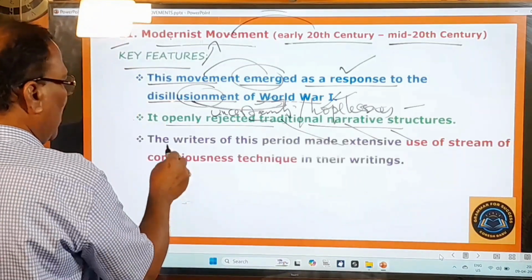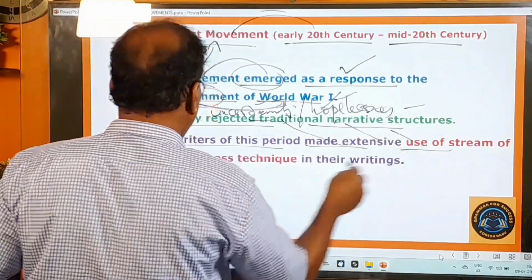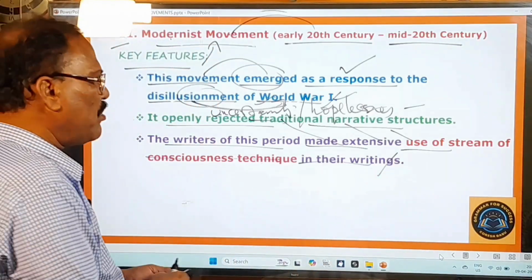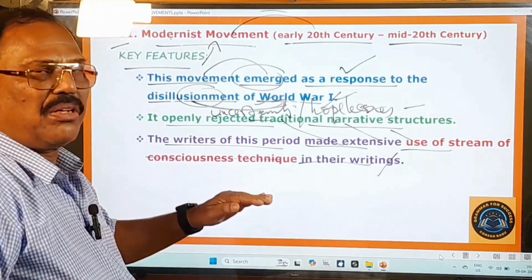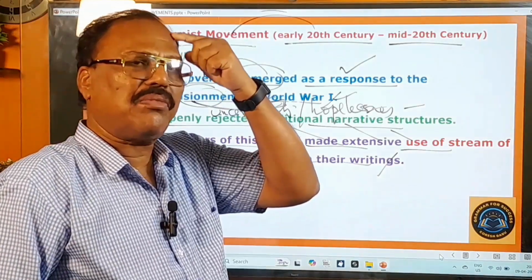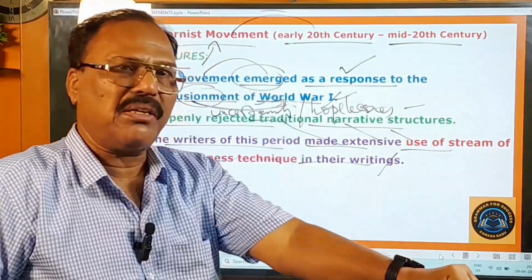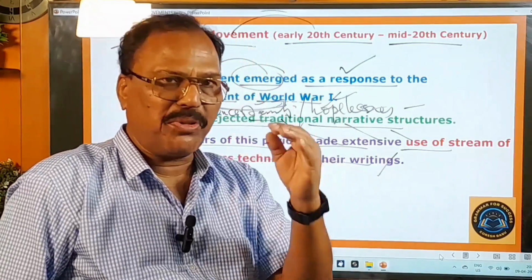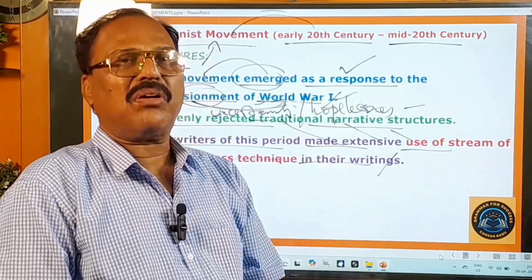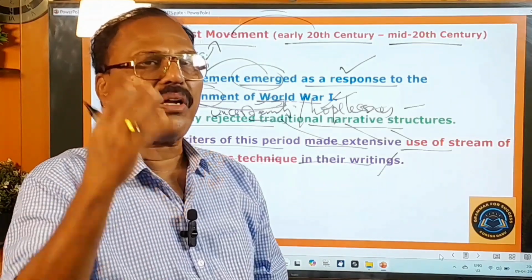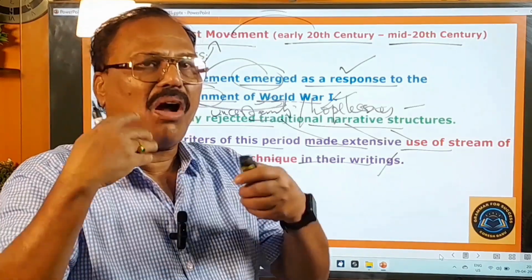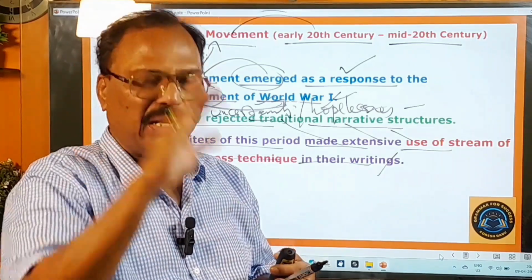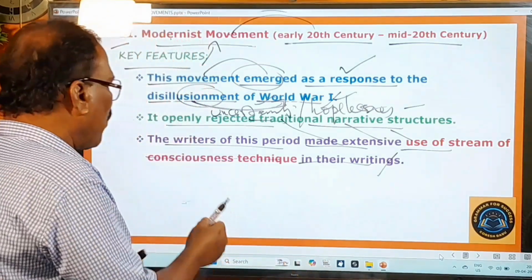Okay, and here the writers of this period made extensive use of the stream of consciousness technique in their writings. Stream of consciousness technique means whatever comes into your mind, that should be presented on a piece of paper. What are the ideas, what are the feelings, what are the thoughts that come into the mind, that are to be presented on the piece of paper or in the writings. So that is called stream of consciousness technique.